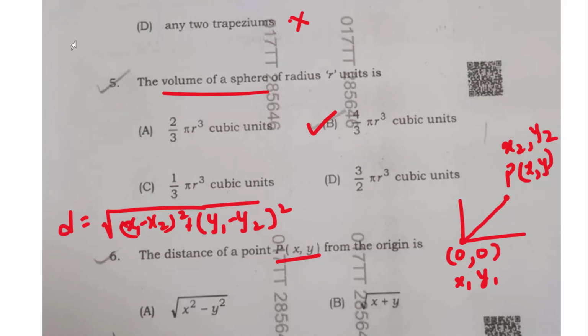Now here if you just substitute the values of x1 and y1, you will clearly get the answer square root of x square plus y square. So the smartness is that not only you have to remember the distance formula, better you also know that if a point is away from the origin, then the distance between the origin and that particular point P will always be square root of x square plus y square.